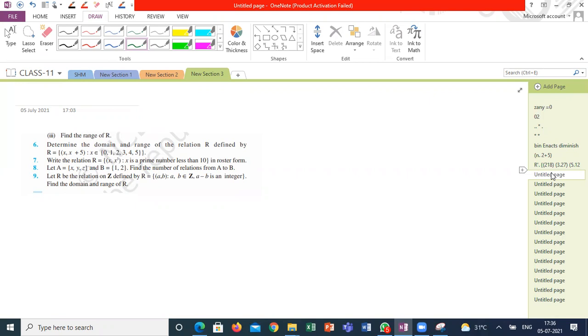So from here we can say each and every element of A has at least one image, and every element of B is an image of at least one element in A. So range is also integers, domain is also integers. This is a general discussion point of view. You have to write the answer; that is the proof for the ninth question. Anyone having doubt in the ninth question before going to the last question?